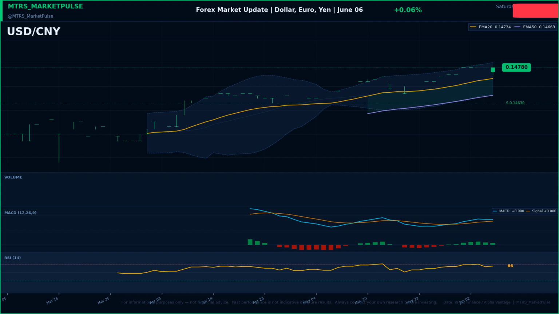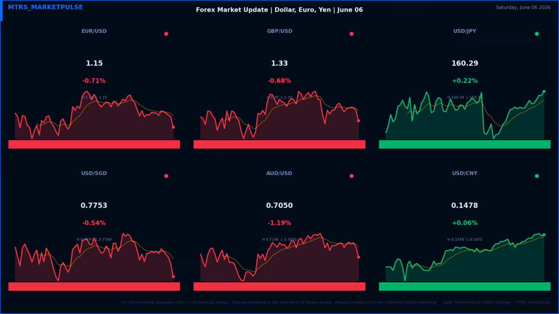US dollar to Chinese yuan is trading at 0.1478, gaining 0.06% on the session. The onshore yuan reflects PBOC daily fixings, US-China trade dynamics, and capital flow controls. Equity markets are responding to reports that gold slips as rising oil prices and inflation concerns temper safe haven demand, Yahoo Finance. Now let us look at the macro forces behind today's currency moves.